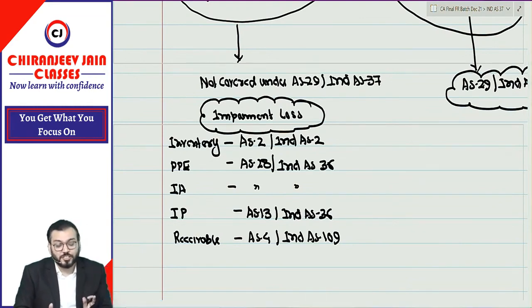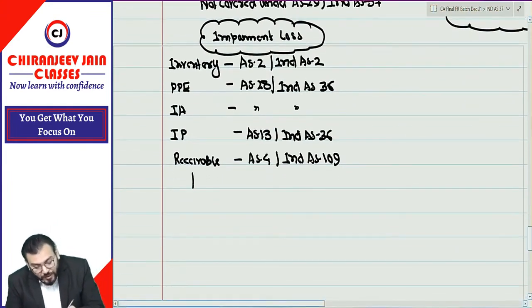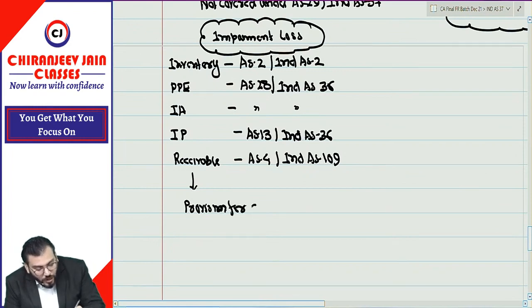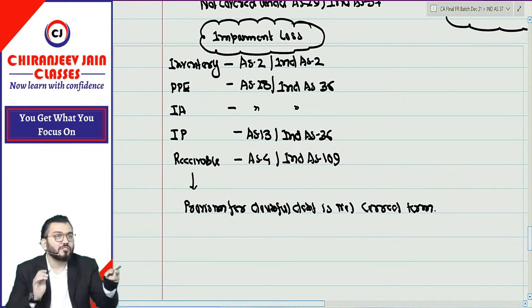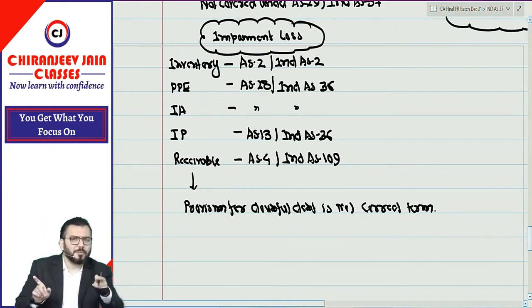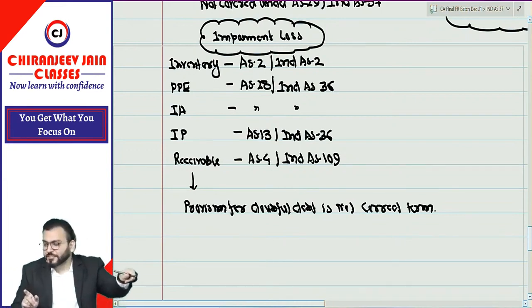We are not going to discuss, but you have understood that for receivable, provision for doubtful debt is not a correct term. Has anyone prepared financial statements based on Ind AS?